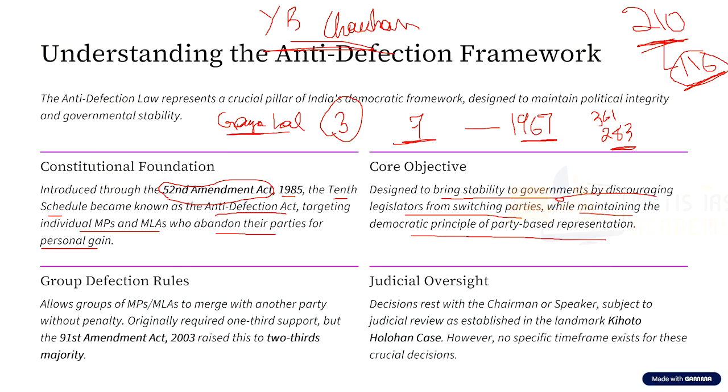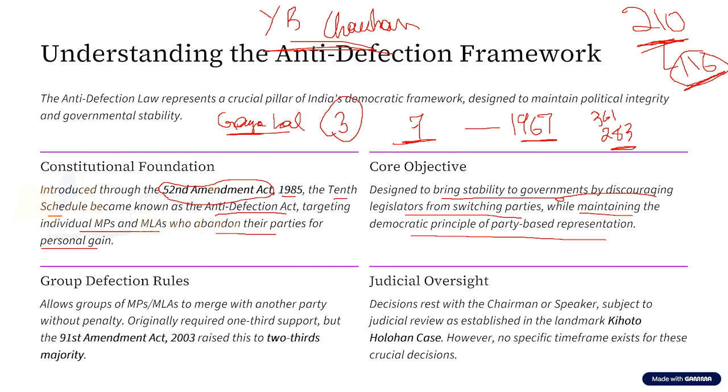The first time was in 1973 and the second time was in 1978. The second time, the government was the Janata government. So even the Janata government knew the problem of defection, and even the opposition parties, apart from Congress, had realized that this is a problem. But both times, in 1973 and in 1978, it was not successful due to various reasons.